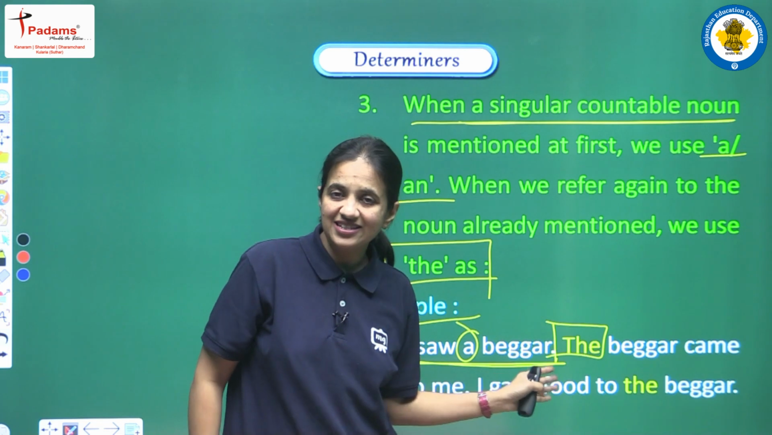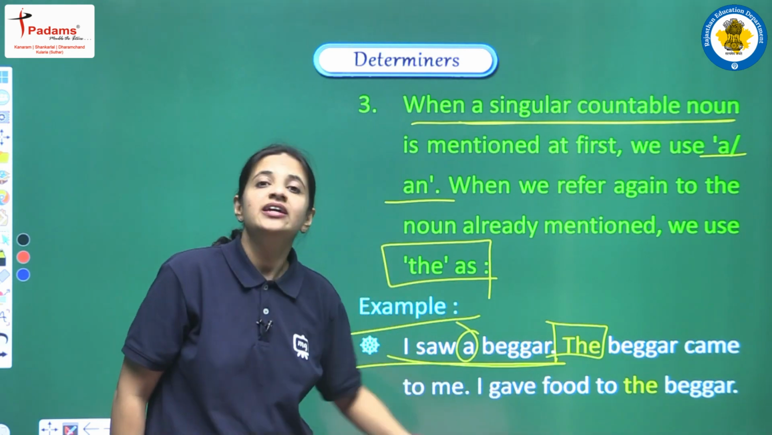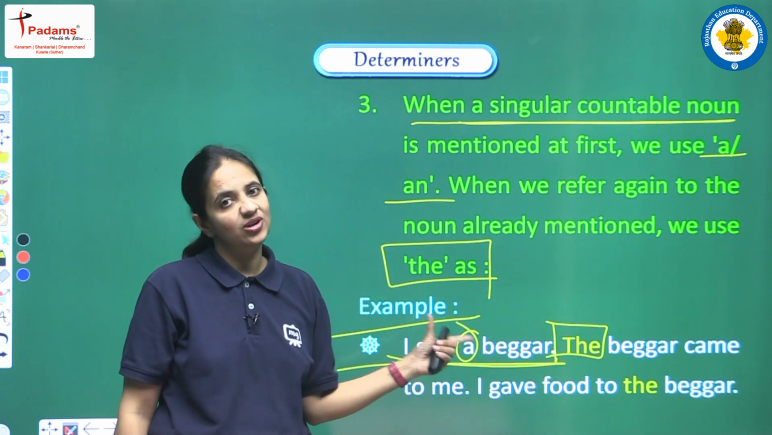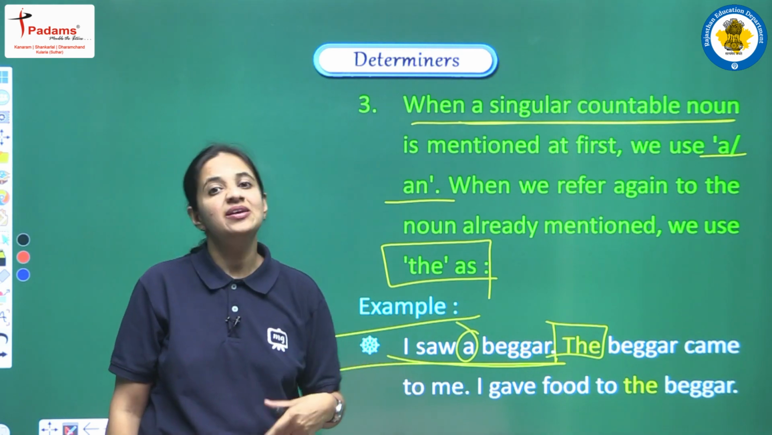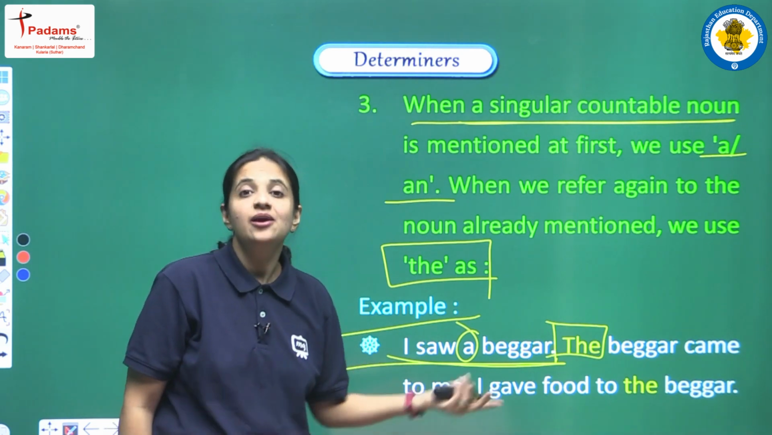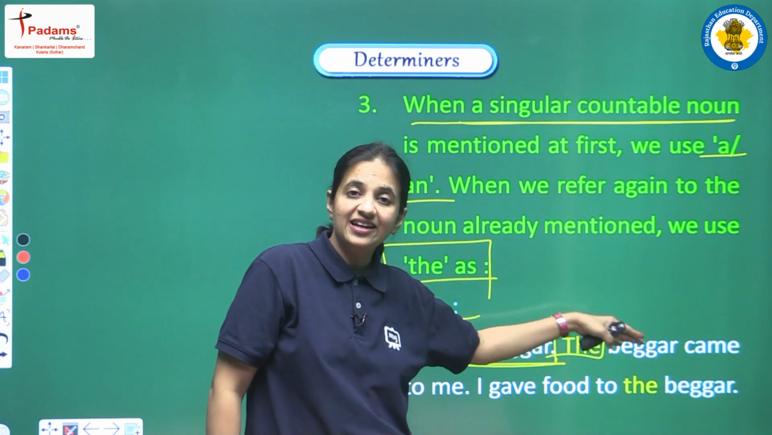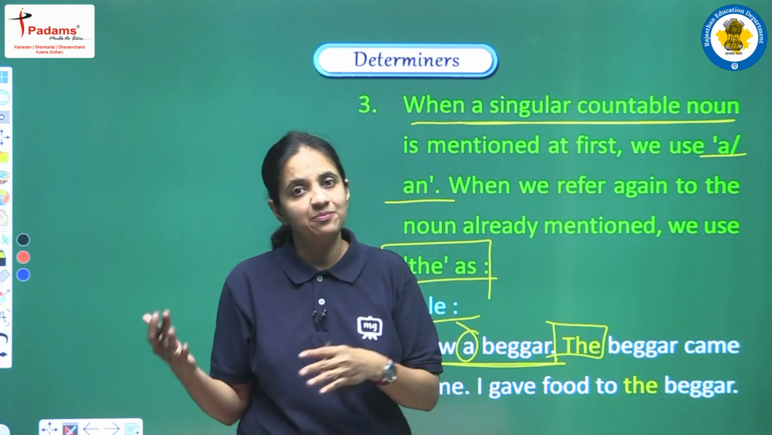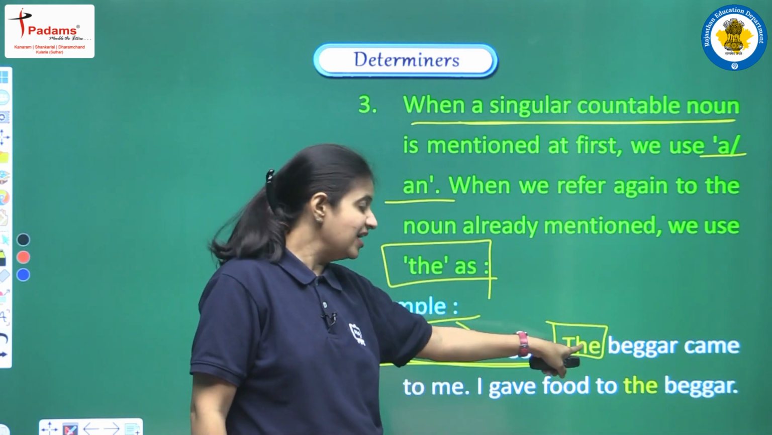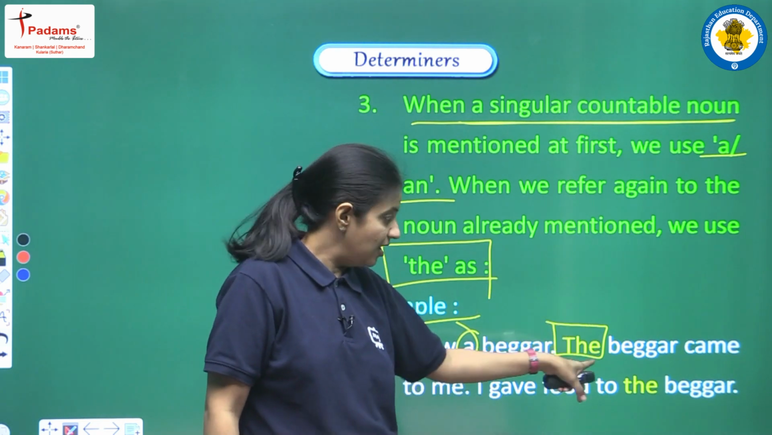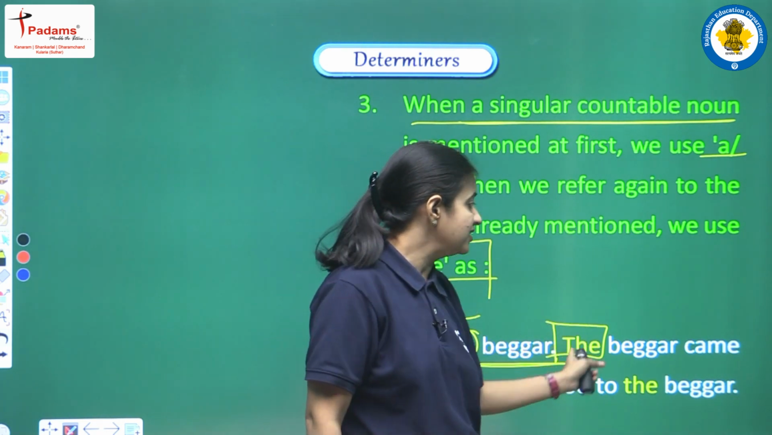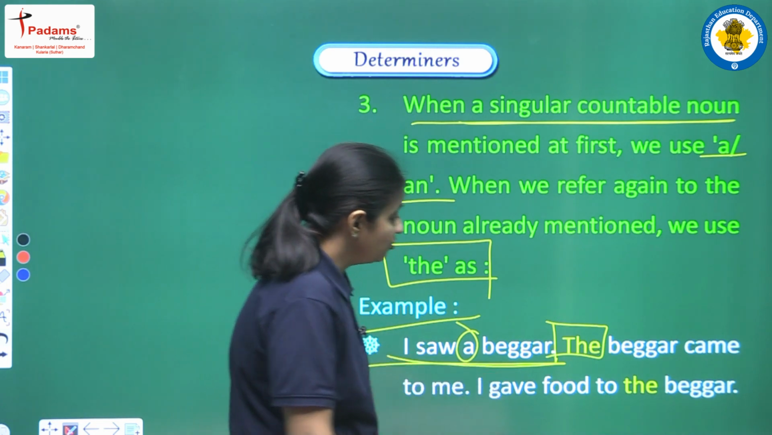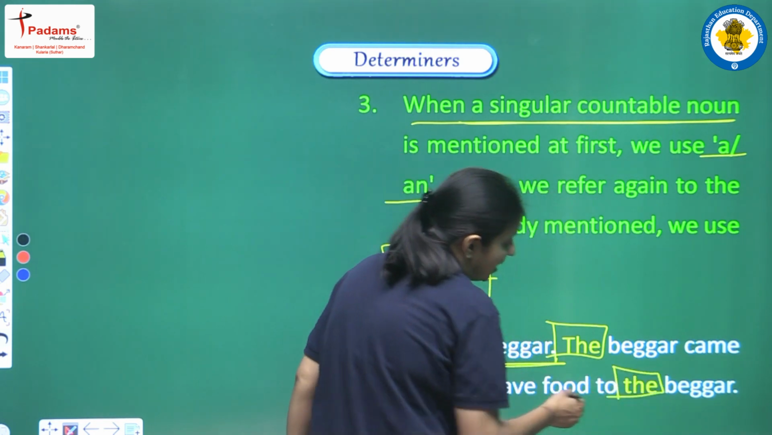So this is the reason that you actually have to learn that when we are mentioning any singular countable noun for the very first time, then we have to use a or an. But when we are repeating that thing again, when we are mentioning the same person or thing again, then we have to use the. So now here we will make this sentence: a beggar came to me, I gave the food to the beggar.